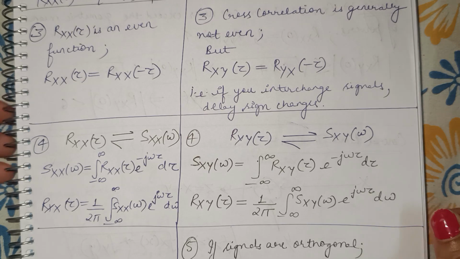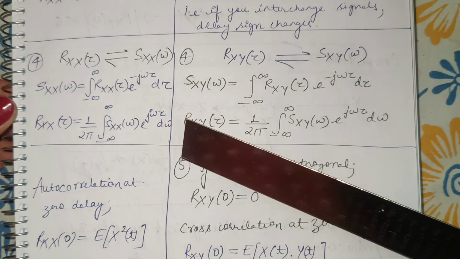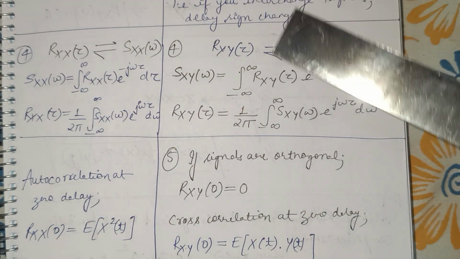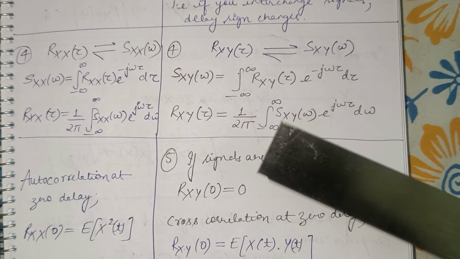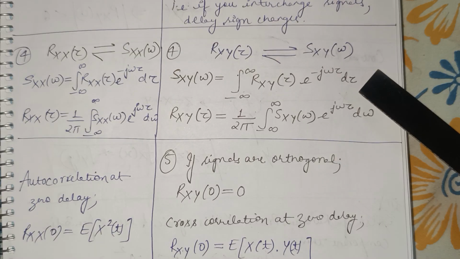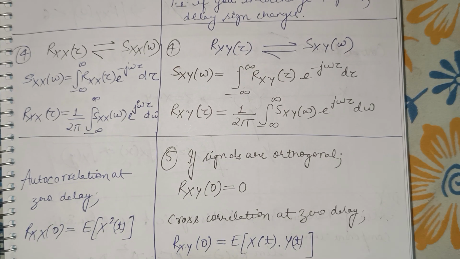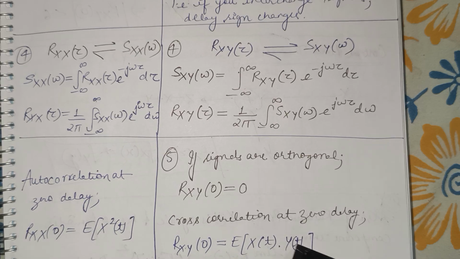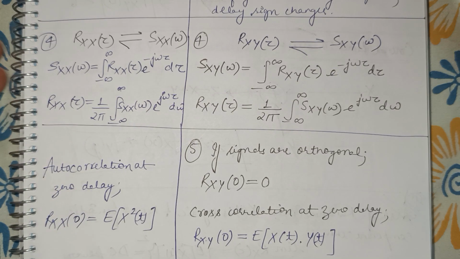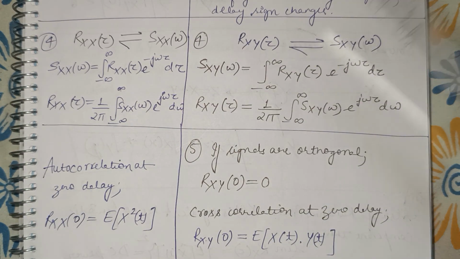Okay, now the fifth point of difference. For autocorrelation, we know that it is maximum at zero delay, but if signals are orthogonal, then there is a property of cross correlation, that is Rxy(0) will be 0. But otherwise the cross correlation at zero delay will be expectation of x(t) into y(t). So these are the general points of comparison between autocorrelation and cross correlation.